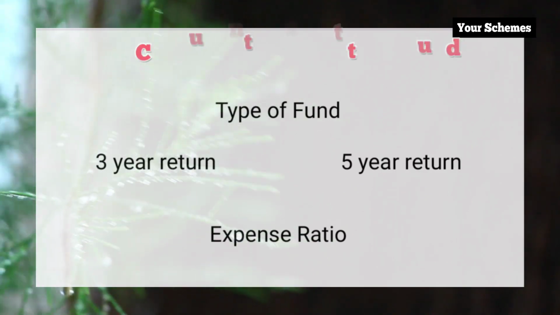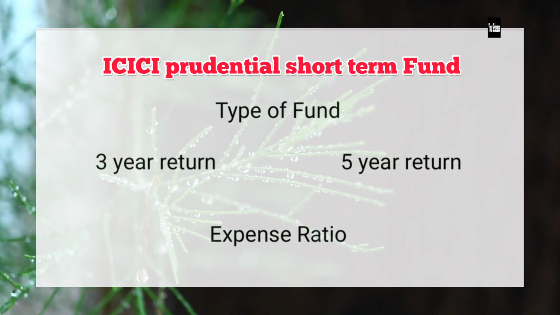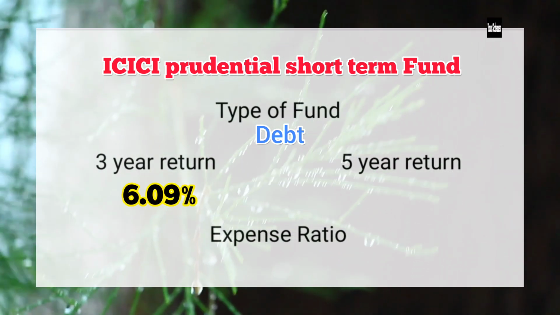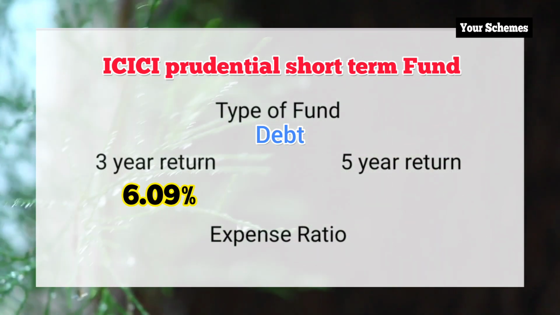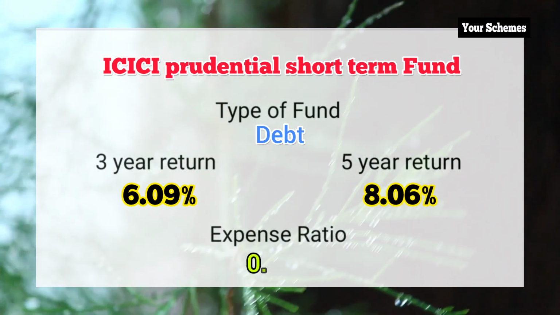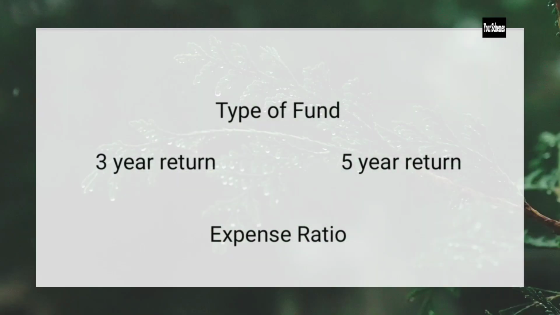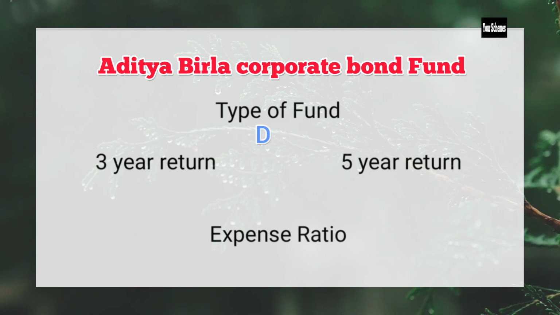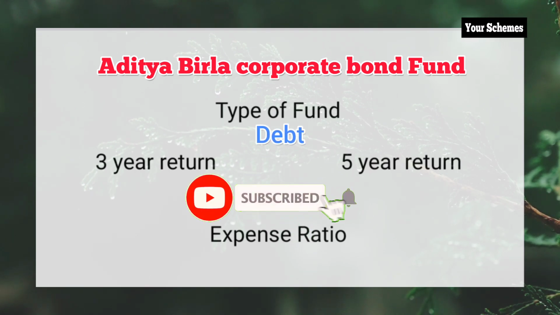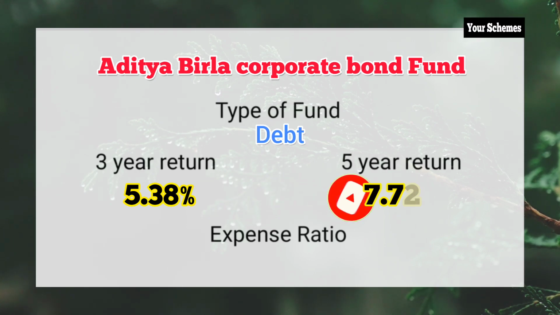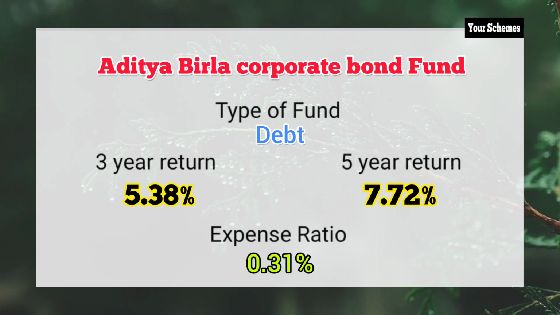Next we have ICICI Prudential Short Term Fund. It is a debt fund. The 3-year return of this scheme is 6.09% whereas the 5-year return is 8.06%. The expense ratio of this fund is 0.40%. Next we have Aditya Birla Sun Life Corporate Bond Fund. This is also a debt fund. The 3-year return of this fund is 5.38% and the 5-year return is 7.72%. The expense ratio of this fund is 0.31%.